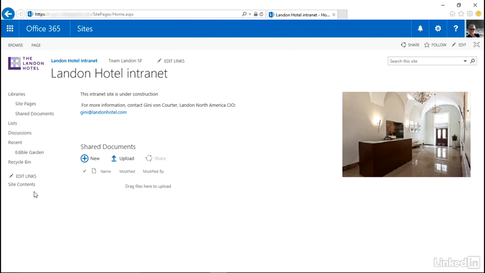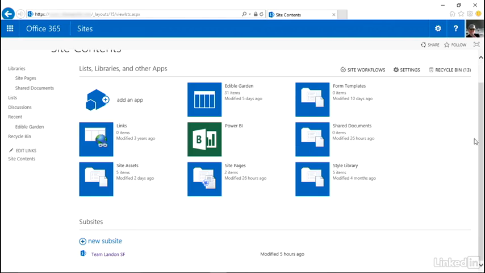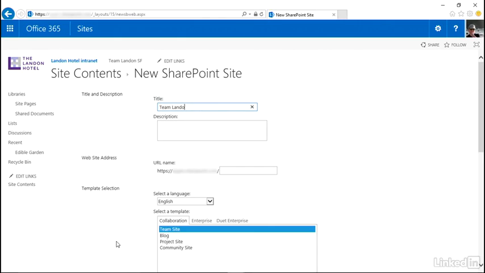Now in this top-level site, we're going to create Team Landon NYC the same way we have Team Landon SF. Site contents, new subsite, Team Landon NYC, and we would enter a description for this. Now remember that the name of the hotel, the abbreviation for the hotel, is all we're using as the website address.